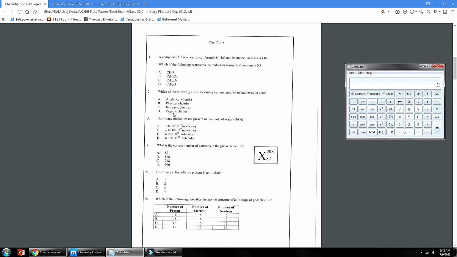So the correct answer will be organic chemist. He is studying carbon-based chemical levels in coal. So it is therefore related to the organic chemist.